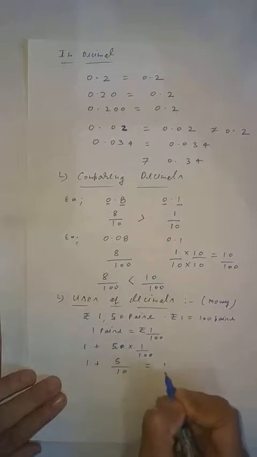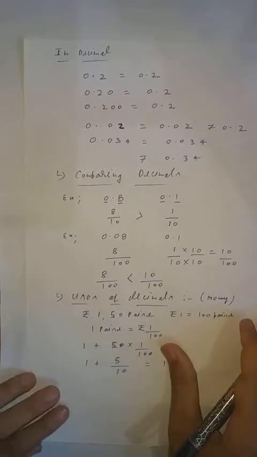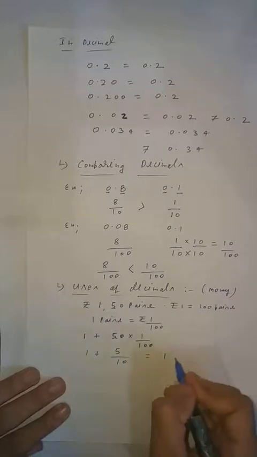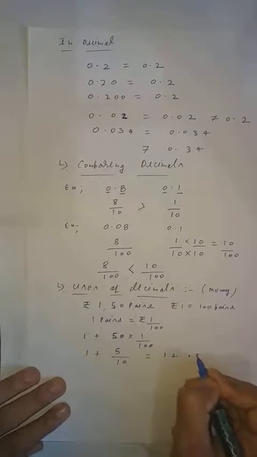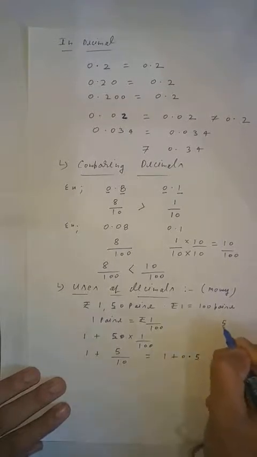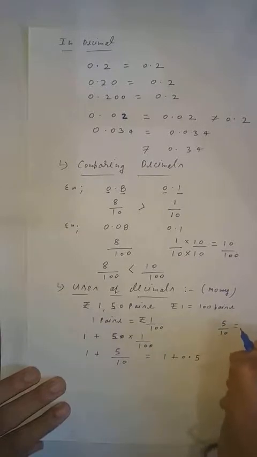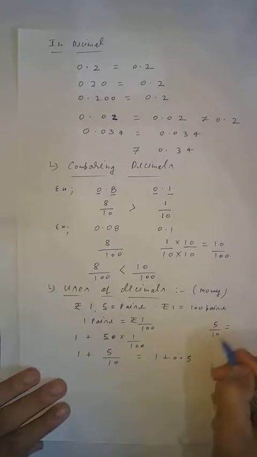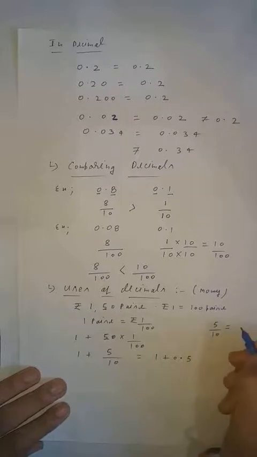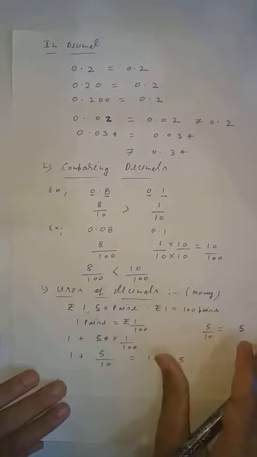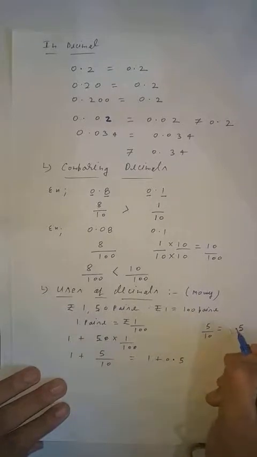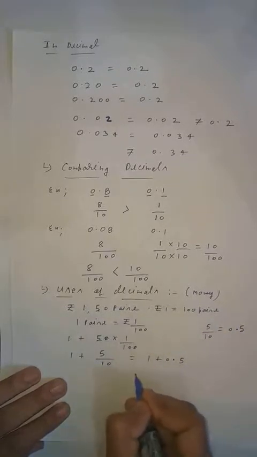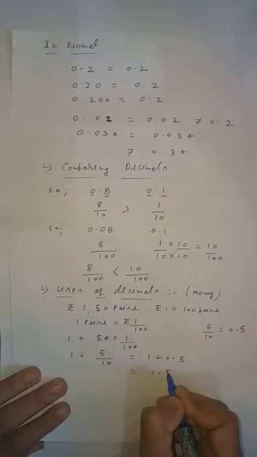Now you know that 1, similarly you will write down, but 5 upon 10 means what? Plus 0.5. You know that, na? If 5 upon 10 is given, it means what? Since 10 is given, after the decimal there should be 1 digit, so you will write 5 the same, okay? And here you will put decimal and 0. This will become 0.5. So the answer is 1.5.